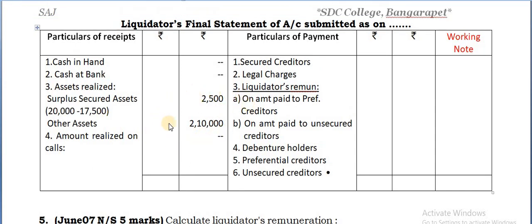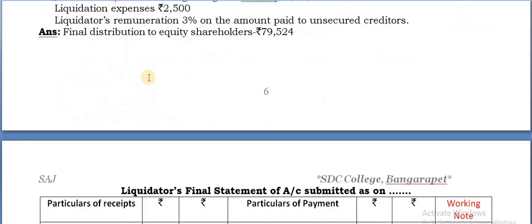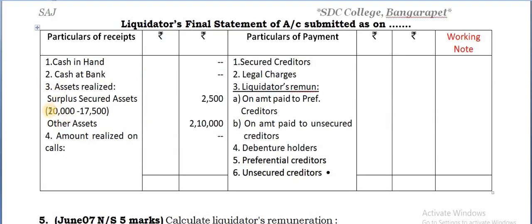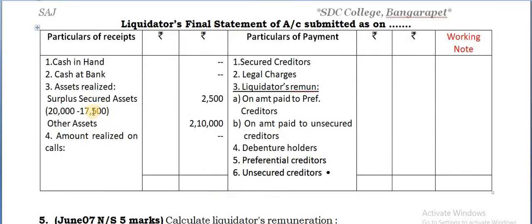Well, better you show it like this separately. The reason is very clearly given: excluding the amount realized by the sale of securities held by the secured creditors. Implying here, who is realizing it? Secured creditors themselves are realizing the amount of the secured asset. Therefore, you take only the surplus. Out of 20,000, the realized amount is 20,000. You find here securities realized is 20,000. Out of that, 17,500 is the claim. So deduct that claim. The balance you are getting is only 2,500, but you write it as surplus on secured asset.